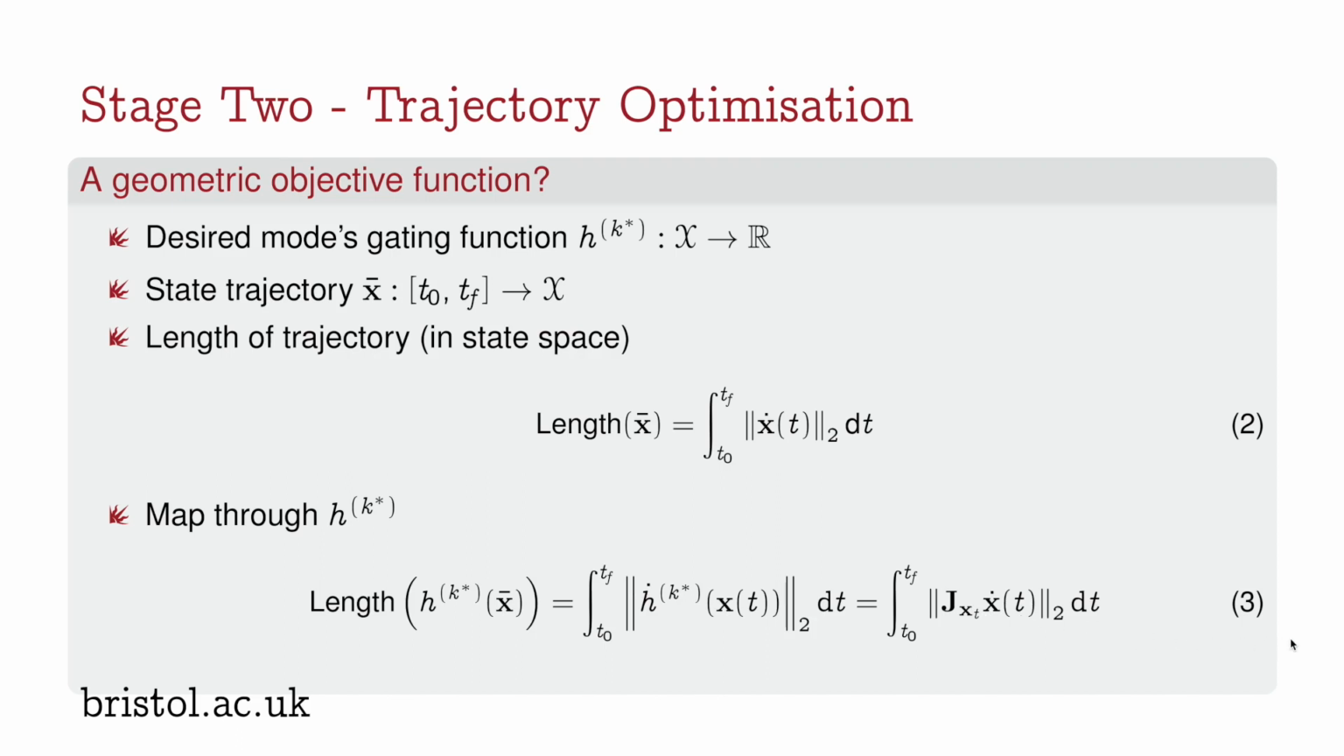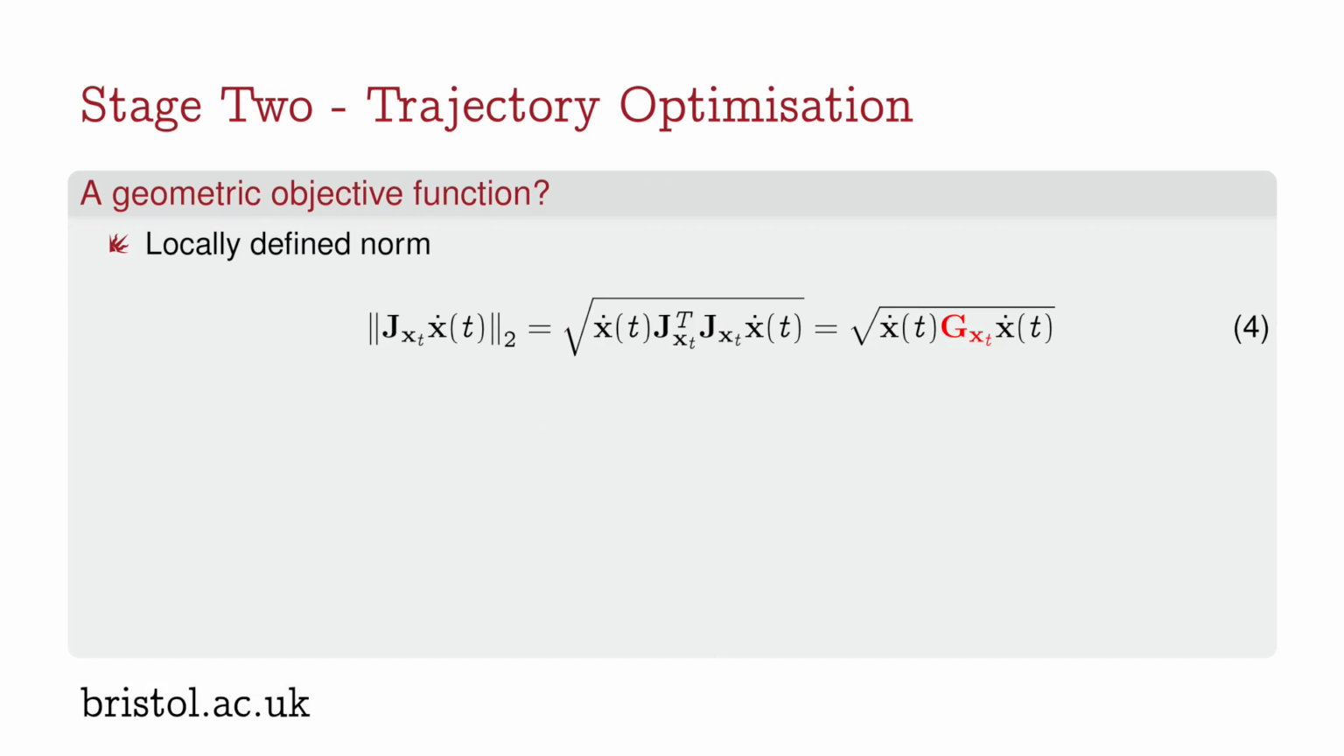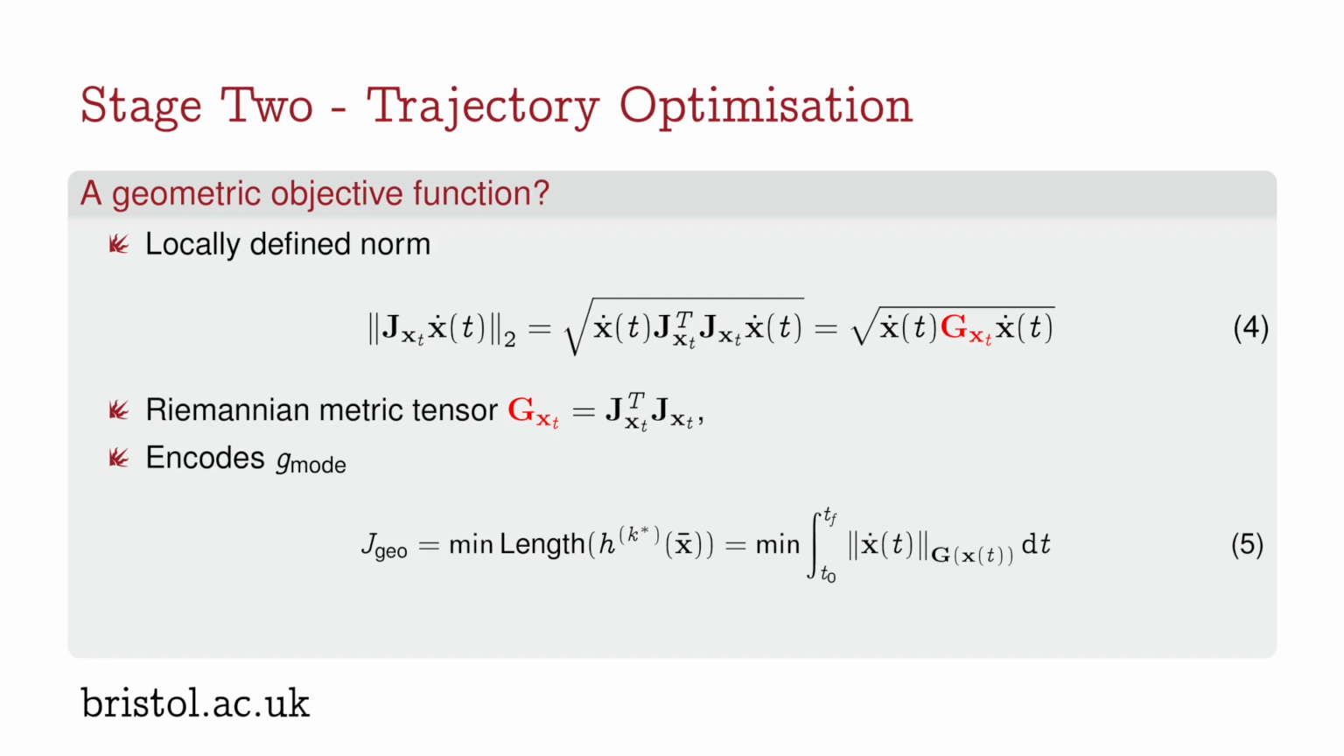Now, this is super cool because what we have now is a locally defined norm. And here we have G(x), which is known as a Riemannian metric tensor. And with this Riemannian metric tensor, we are able to calculate lengths on our manifold in our input space. We can then formulate a geometric objective function which encodes a G mode term as length minimizing trajectories using this metric tensor, shown in equation 5.